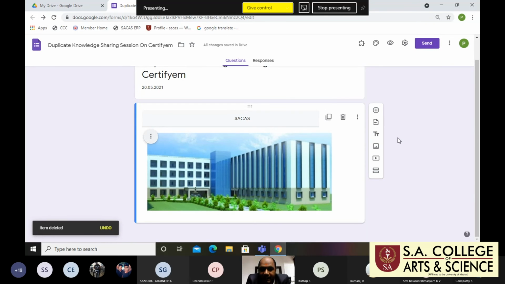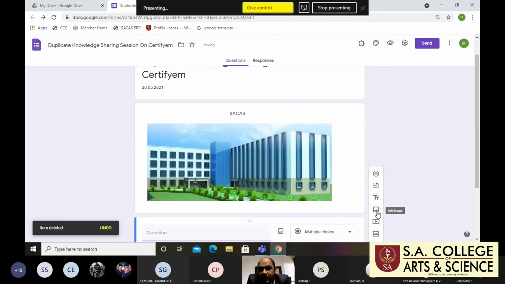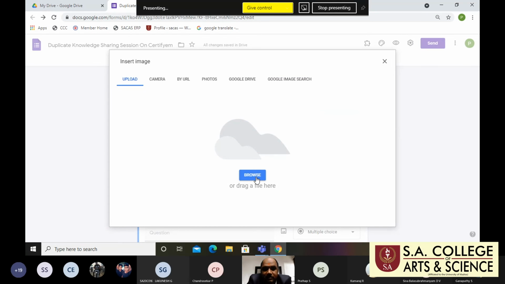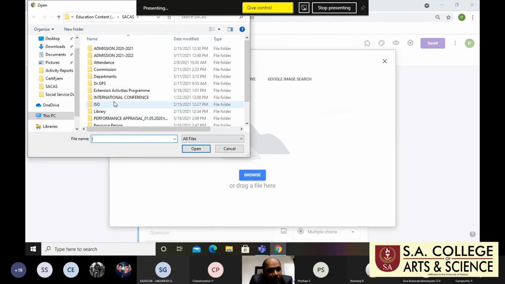Right? Next, I will add another one and add one image for invitations. If you are conducting any quiz program, the invitation should be attached. For what purpose are we using that image or invitation? It is to attract the respondent. So that's why we are using an image or any video or any invitation, whatever it is.